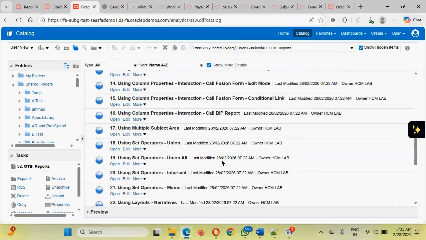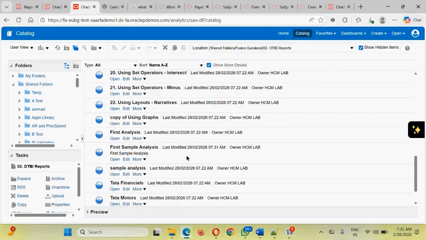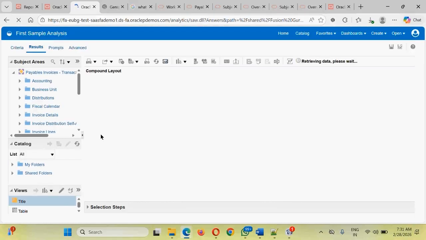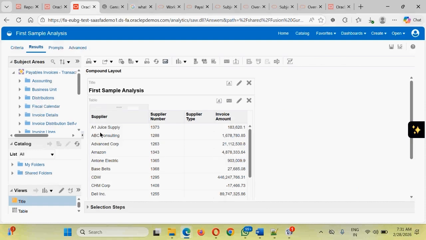Next thing is we need to enhance the analysis. We need to go to this, click on add, and slowly and steadily we will be learning and adding one by one different features and the different techniques that we are supposed to work upon. Once the analysis has been created and you are accessing it again by clicking on the edit mode, it will take you to the result section. We can go to any of the sections at any point of time.